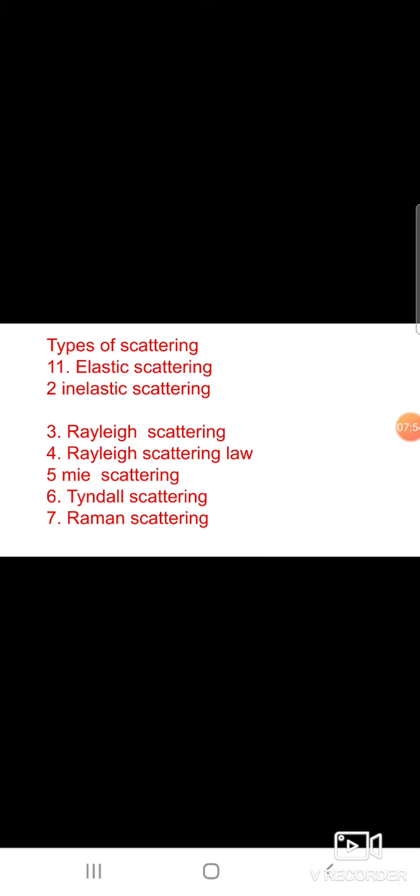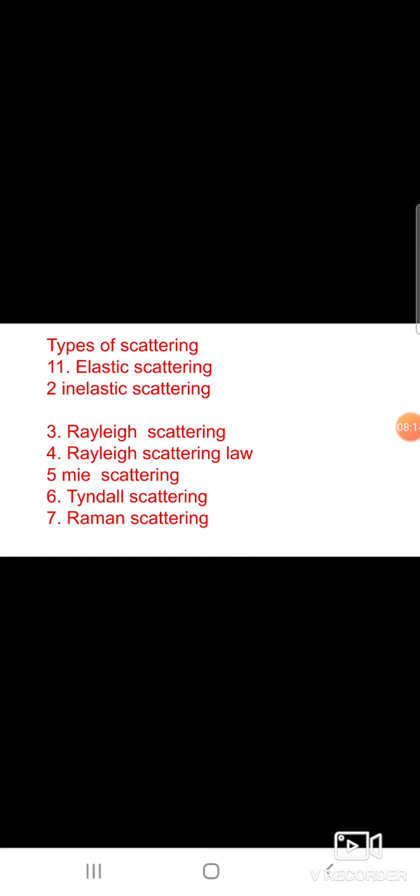Tyndall scattering. A beam of sunlight entering a dusty room through a window becomes visible to us, because the tiny dust particles present in the air of the room scatter the beam of light. This is an example of Tyndall scattering. The scattering of light rays by colloidal particles in a colloidal solution is called Tyndall scattering or the Tyndall effect.